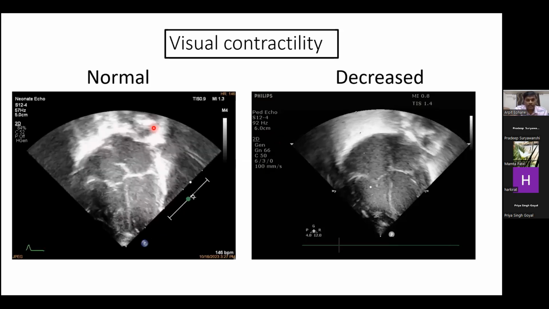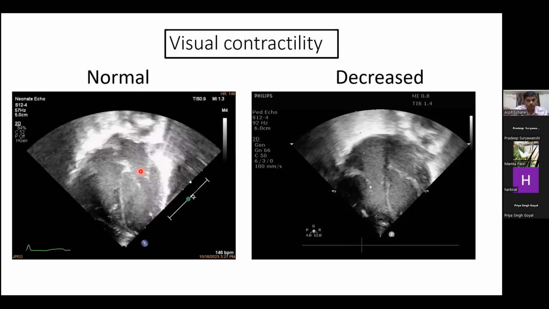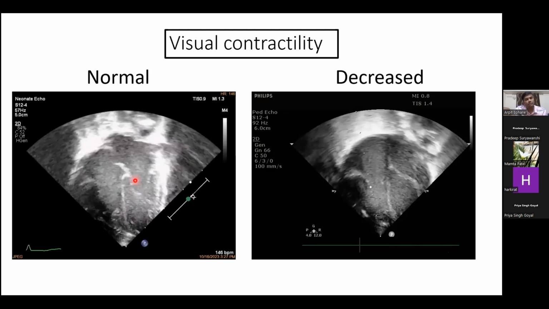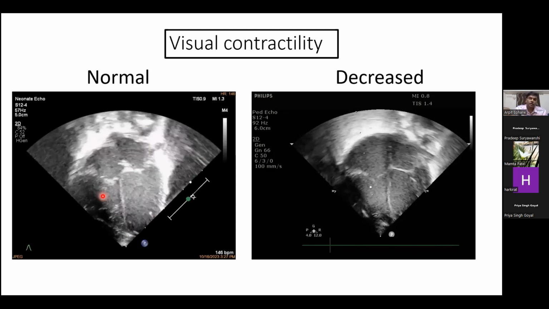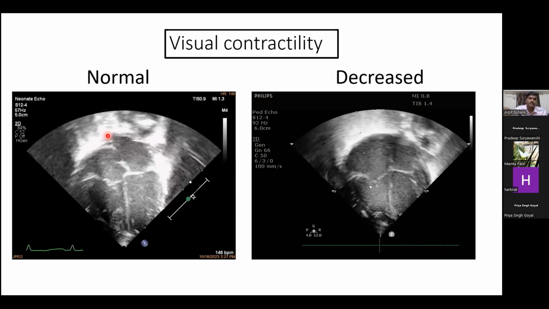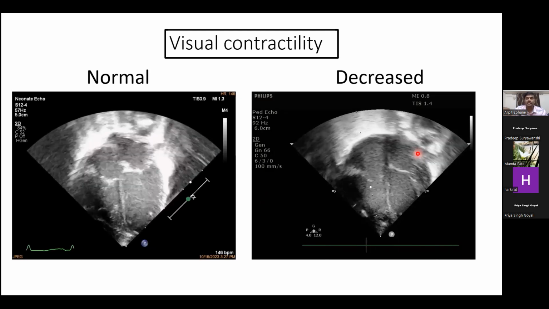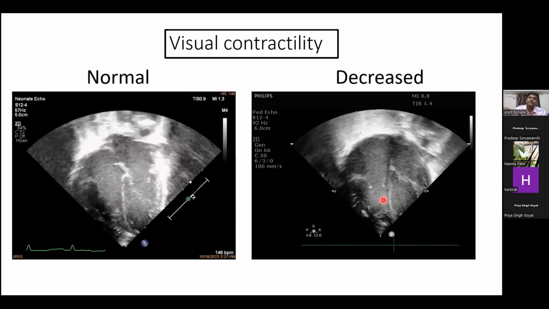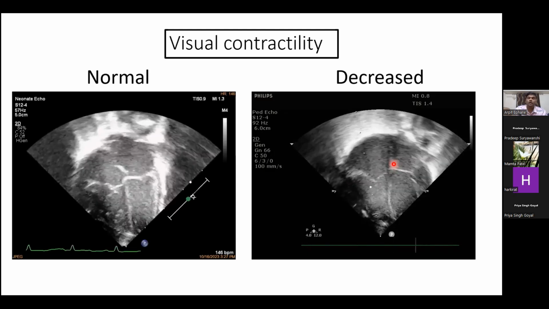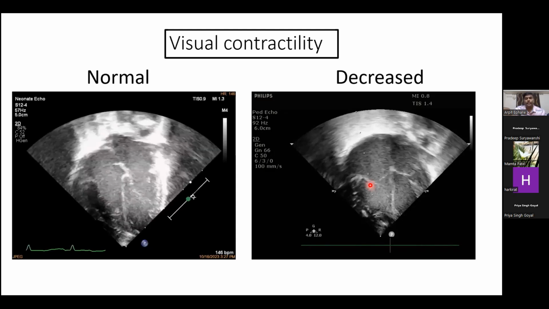Now, please, can you appreciate this contractility through only eyeballing? See the contractility of a neonate which is transitioning normally at 6 hours of life versus the contractility of this asphyxiated neonate at 6 hours of life. You can easily assess the decreased myocardial contractility in this baby.